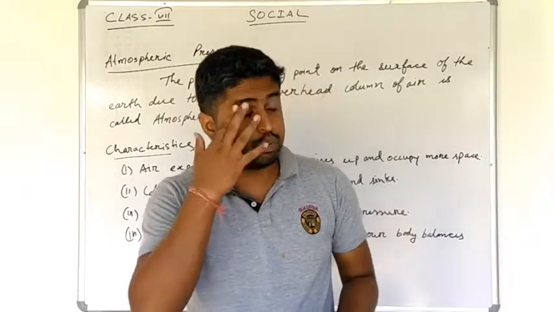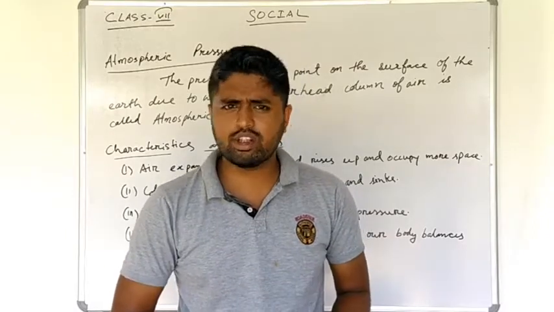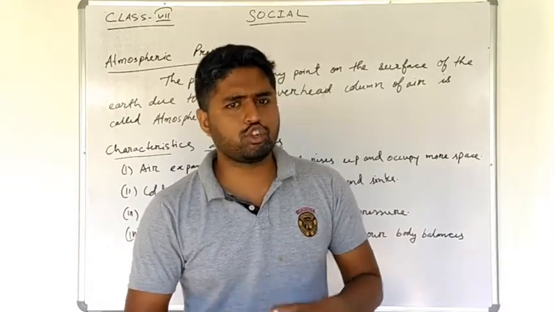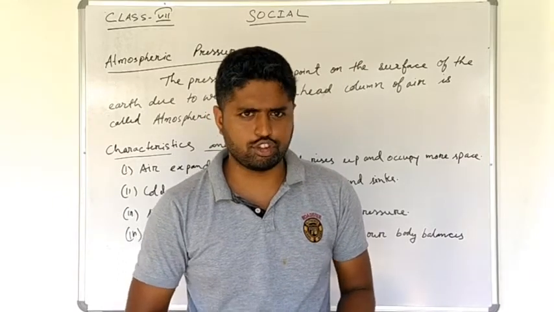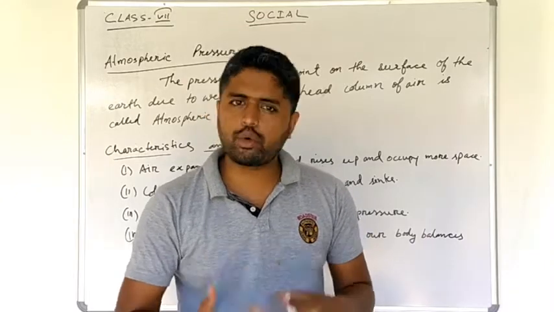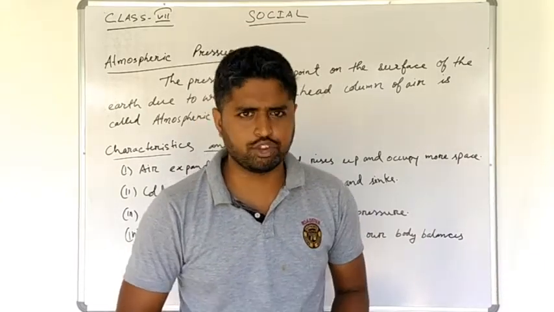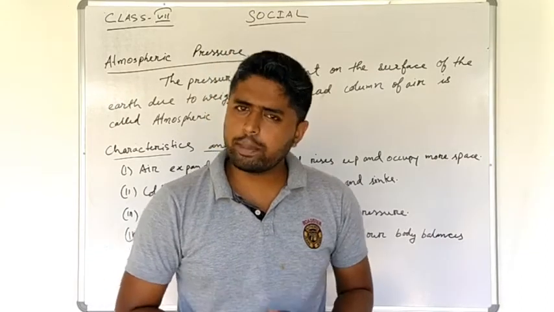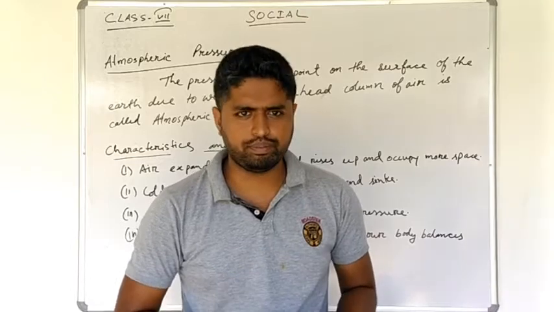In the previous classes we discussed the zones of temperature. So how many kinds of zones of temperature are there? There are three. First is torrid, second is temperate, and the third is frigid. Torrid zone lies between the equator, that means 0 degrees, to 22.30 degrees north and south latitude. And what happens in the torrid zone? In the torrid zone the temperature is extremely hot.